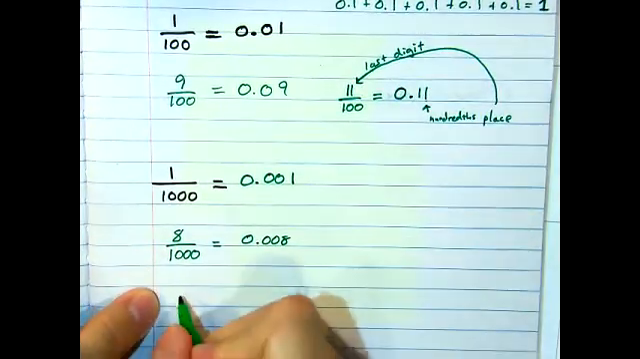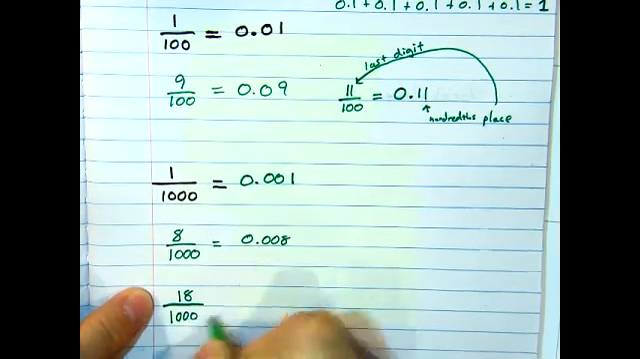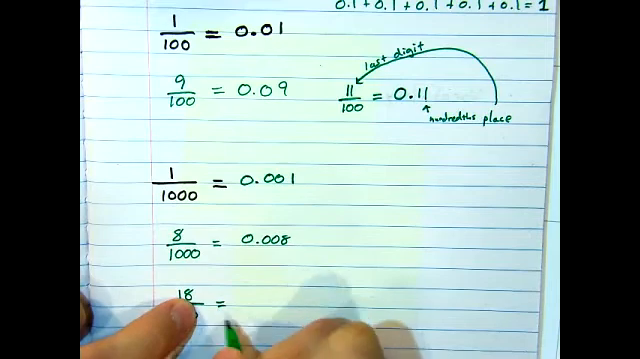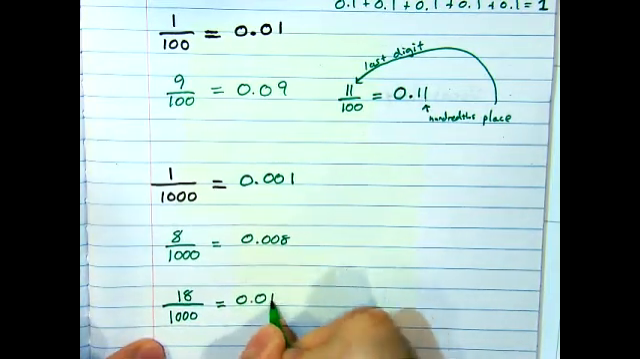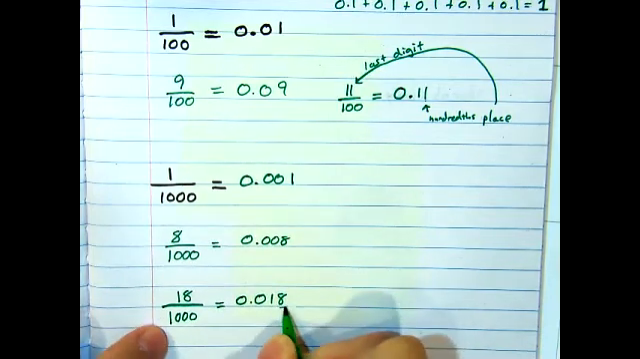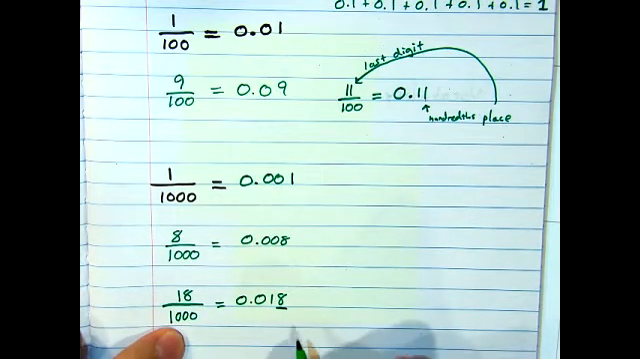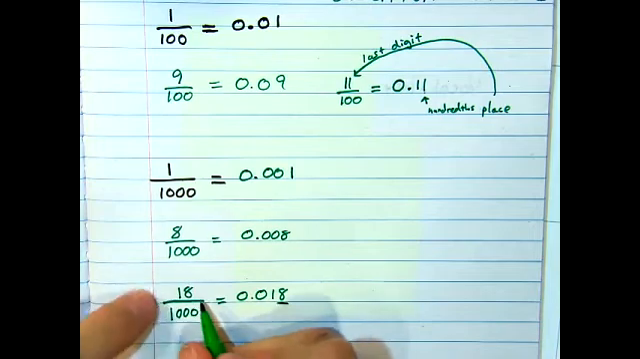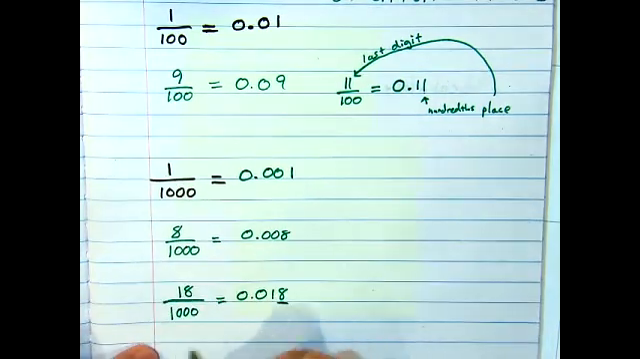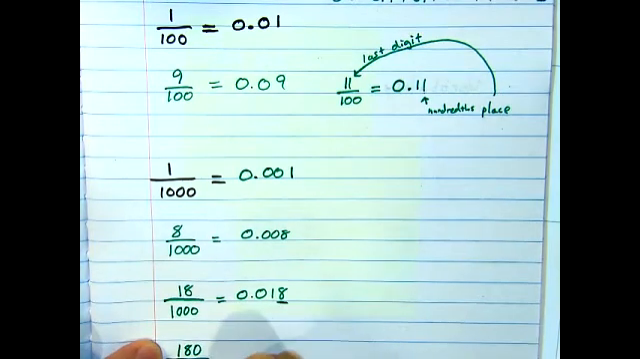Let's go with 18 thousandths. Again, 8 is going to be in the thousandths place. So we're going to go 0.018. Thousandths place is determined by the denominator. Let's go one more. Let's go with a larger numerator. Let's make it to the hundredths place. How about 180 thousandths?